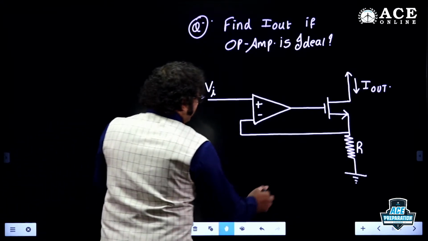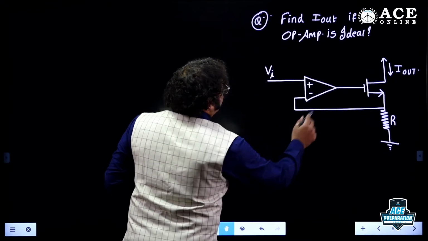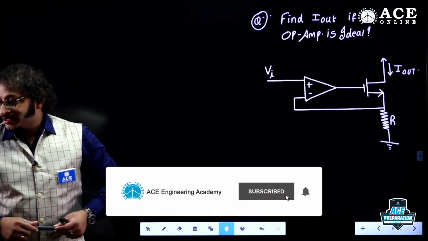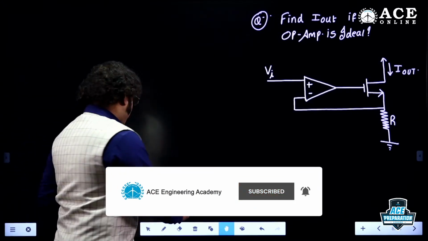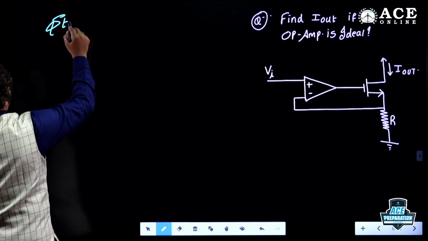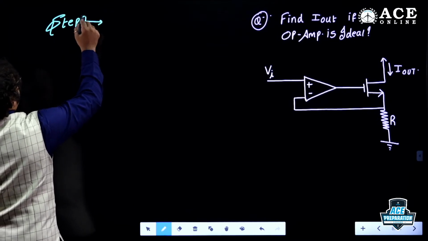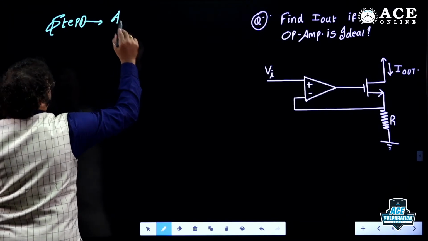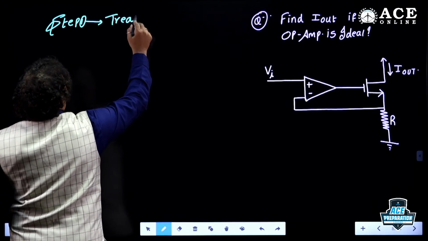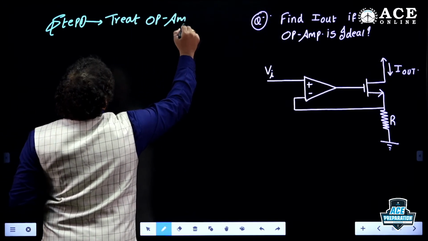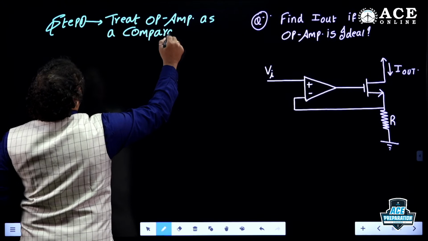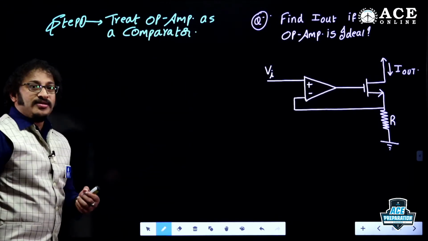Interesting. So let us check out how to solve this, guys. I believe you're getting some conviction, because you have asked multiple questions. Wonderful, dears. Now check it out, guys. Like step 1. What is step 1, dear students? Assume it as, otherwise consider it as a comparator. So step 1 is representing what, dear student? Treat op amp as a comparator.